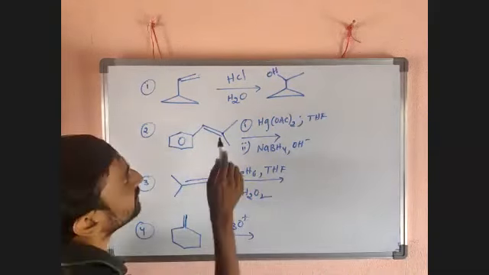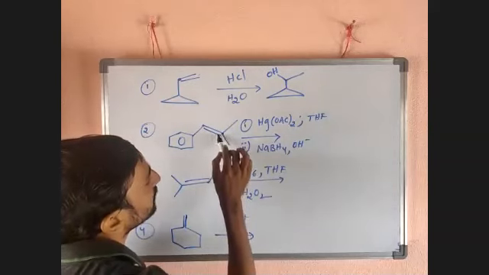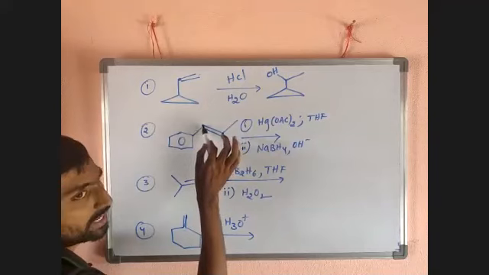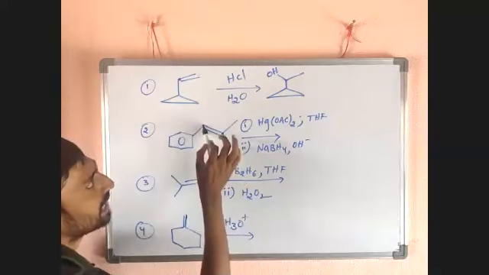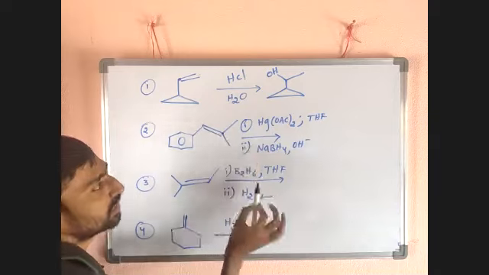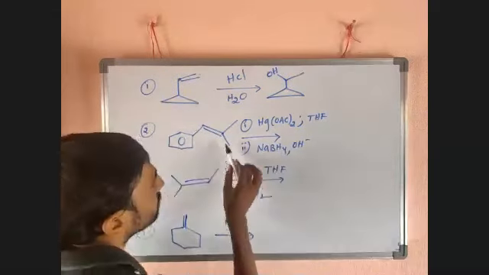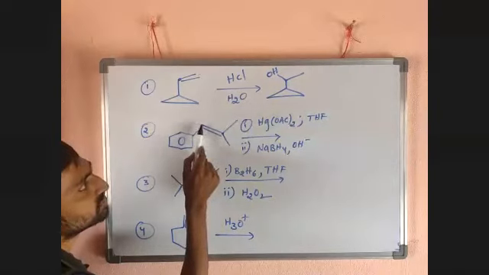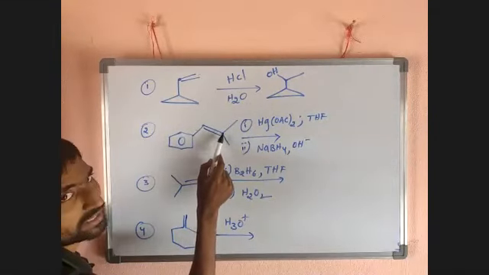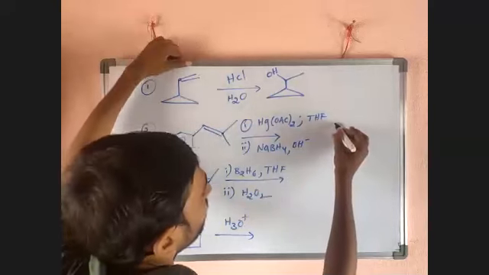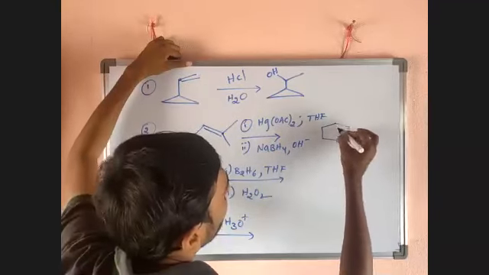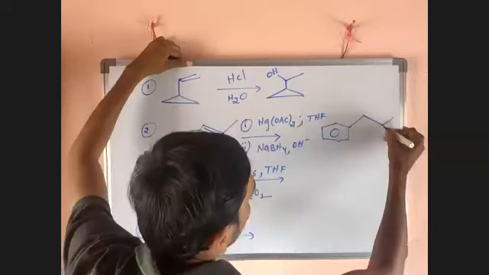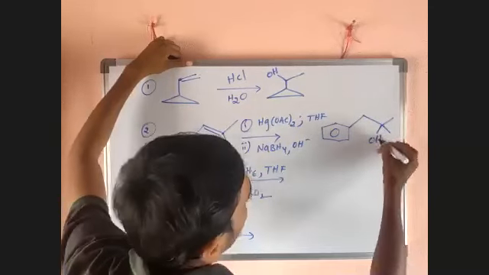Now here, this carbon has 1, 2, 3, 4 bonds. This carbon has only 3. Three means it has one hydrogen; the other has no hydrogen. Now I have to add a water molecule. So you have to add hydrogen here, to the CH. OH you have to add here. Now the product will be a benzene ring with a carbon here, two carbon atoms here with OH. Here H is added.